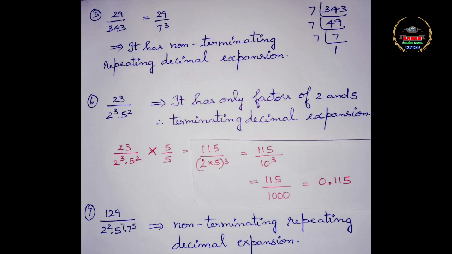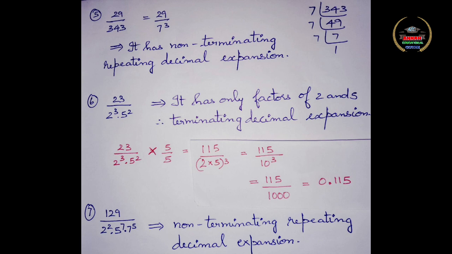Now subdivision 5. The number given is 29 by 343. When you prime factorize 343, you will get 7 cube. So it is 29 divided by 7 cube. There is no 2 or 5 in the denominator. It has some other factor 7. So it is clear that it has a non-terminating repeating decimal expansion.